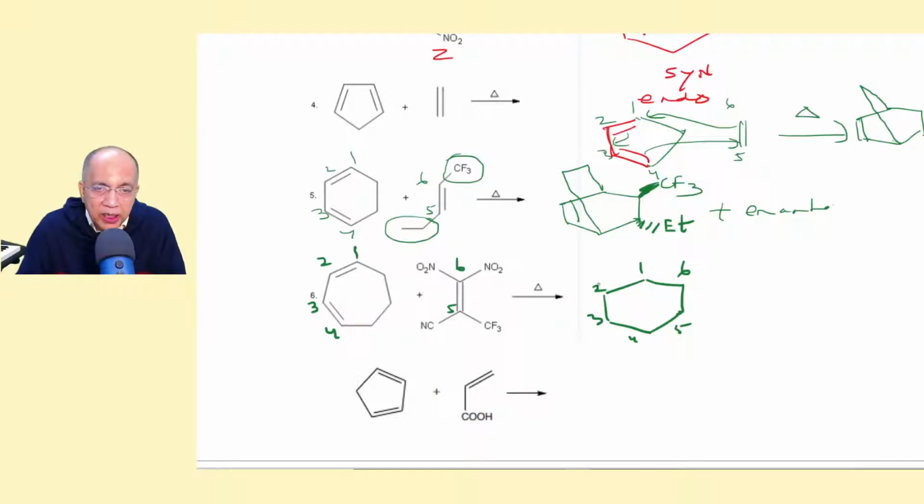So NO2 and CN are on the same side, and NO2 and CF3 are also on the same side. So there is another NO2 here, and there is another CF3 here.